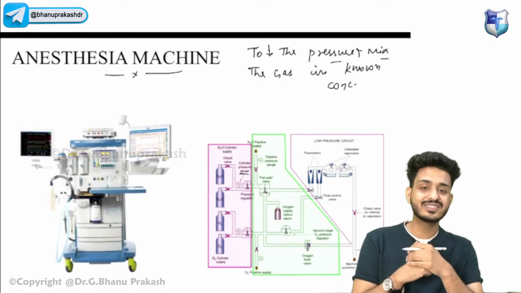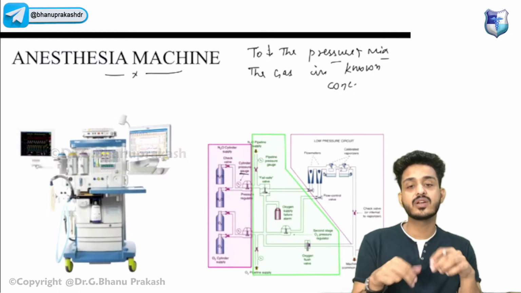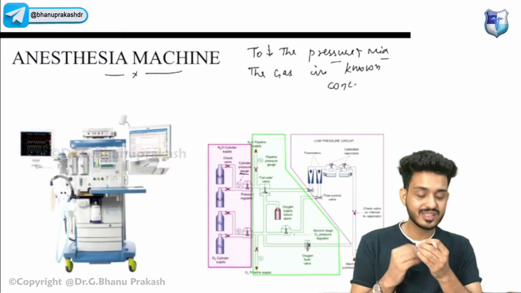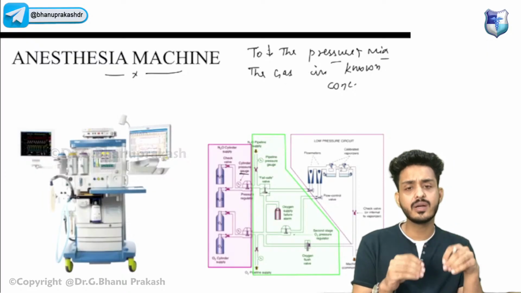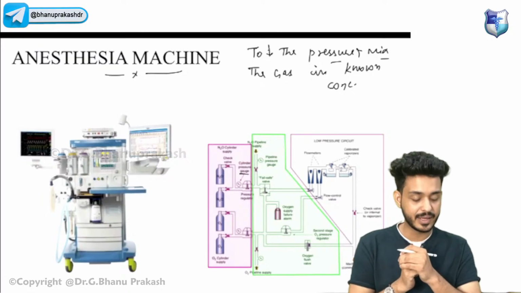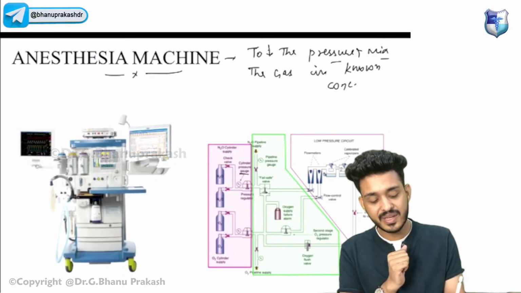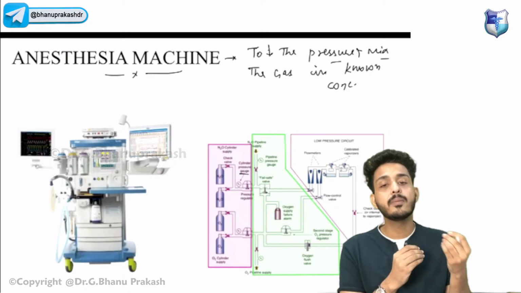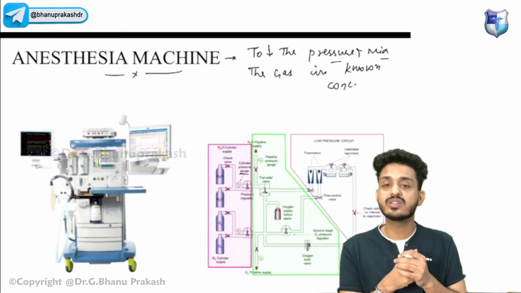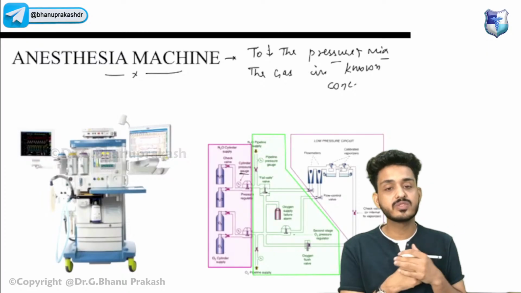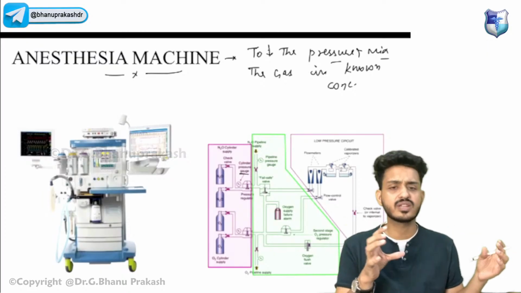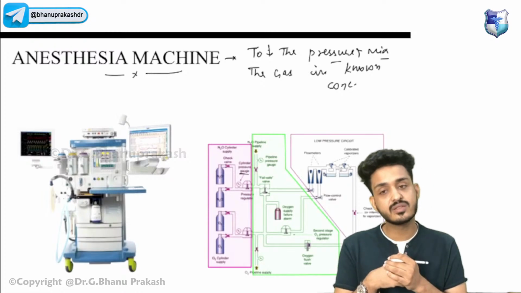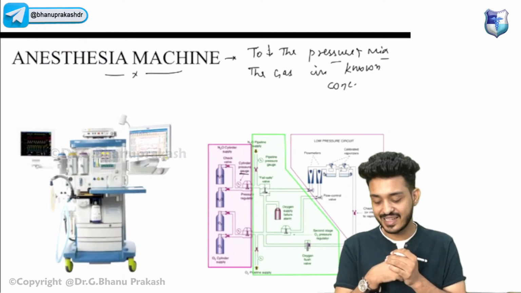So we need to decrease that pressure. How will we decrease it? With the help of this particular machine, known as the anesthesia machine. Its first function is decreasing the pressure. Second, it mixes the gases in known concentrations. We have different types of inhalational agents, nitrous oxide, halothane, sevoflurane, and all this mixing of gases is done in the anesthesia machine.